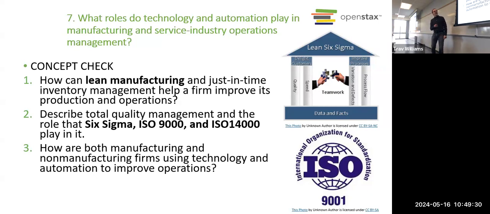So just to keep it simple, companies that achieve Six Sigma in their techniques, out of 1 million units that they produce of their product, only 3.4 would be defective. That's about as close to perfect as you could get in manufacturing a product. So that is a whole approach to total quality management called Six Sigma. The cool thing about it too, if you get certified in Six Sigma, they've got a green belt certification and a black belt certification, kind of like martial arts. I don't know why they picked those names.